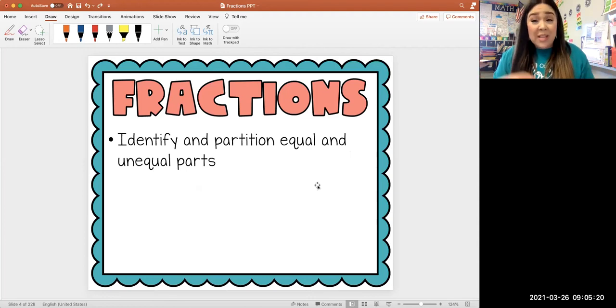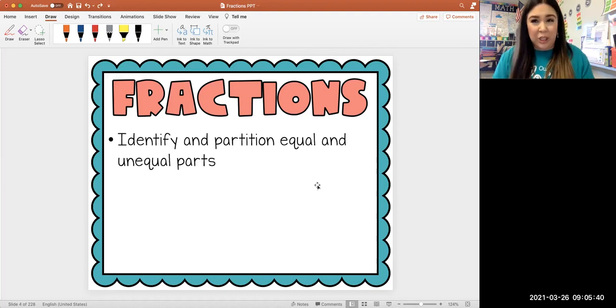Okay. Now, this is going to be similar to last week when you learned regular and irregular two-dimensional shapes. We're going to look at some different objects and we're going to partition, and I promise you, you'll learn that word in a second. We're going to learn how to partition these shapes into equal parts, right?